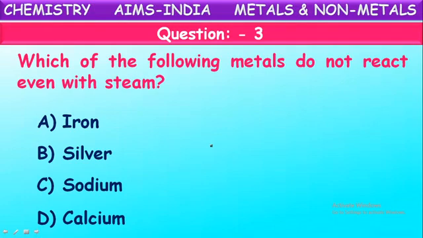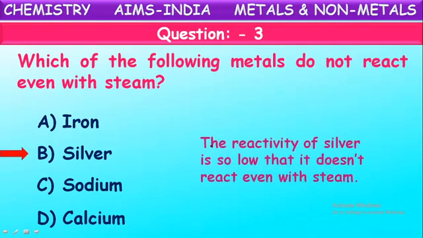Identify that metal out of these four. Yes, it is silver. Silver, gold, platinum are called least reactive metals or noble metals. The reactivity of silver is so slow that it does not react even with steam. It is a very less reactive metal.